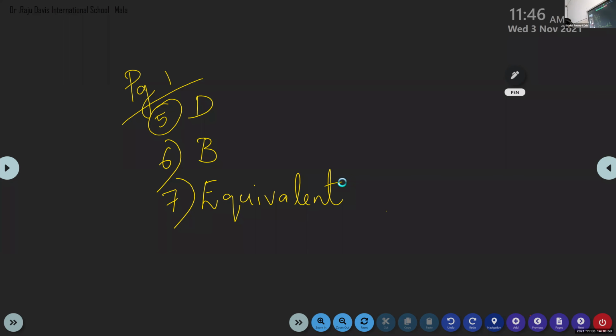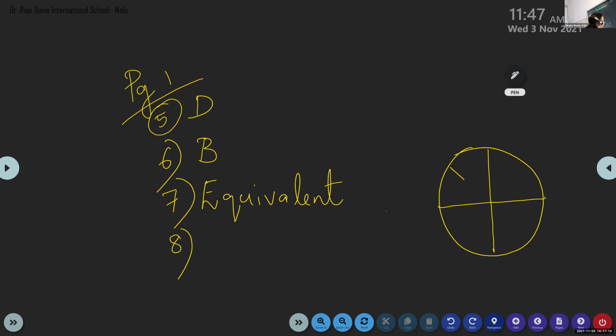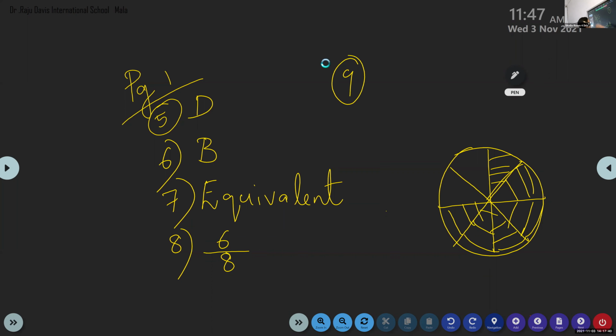Okay. Next one. Vaishnav, can you read question number 8? Fraction represented by the shaded part. So it is divided into how many total parts? 8. And it is shaded like this. So what is the fraction for shaded? 6 by 8. Fraction means there should be a numerator and there should be a denominator. It's of the form numerator by denominator.